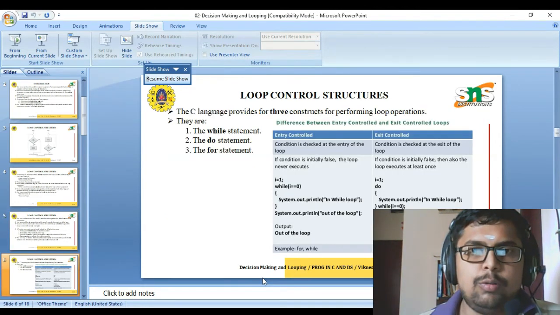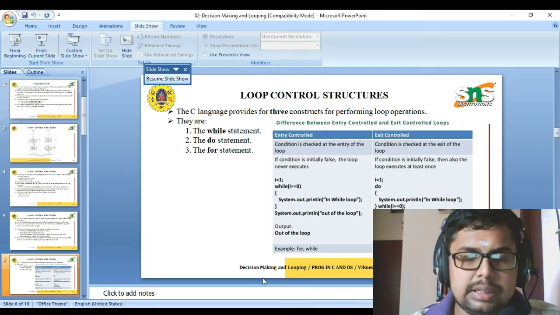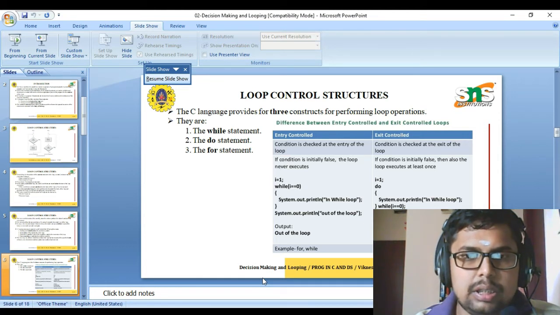Now, examples. There are three loop statements: the while statement, the do statement, and the for statement. As we saw earlier, there is an entry control loop and an exit control loop. The entry control loop is the while statement, whereas the exit control loop is the do while statement. In an entry control loop, we check the condition first, that is, while i equal to 0. Initially the value of i is 1. It checks whether i is equal to 0. If the condition is true, it executes the statement in the while loop, else it prints the statement outside the loop.